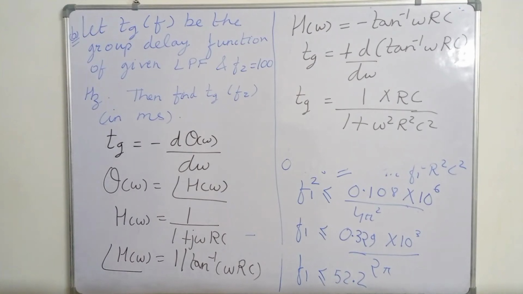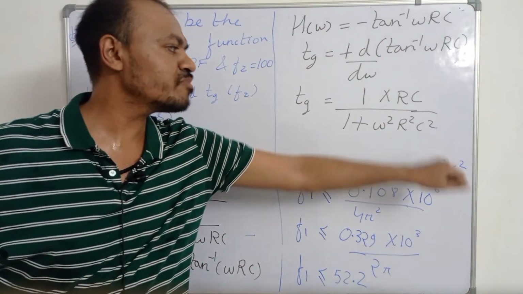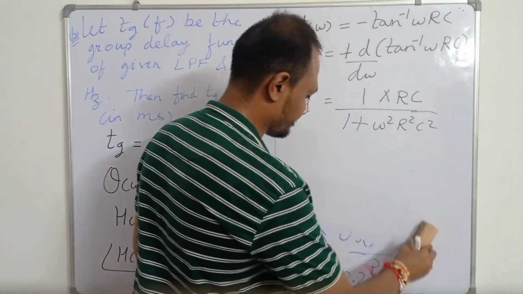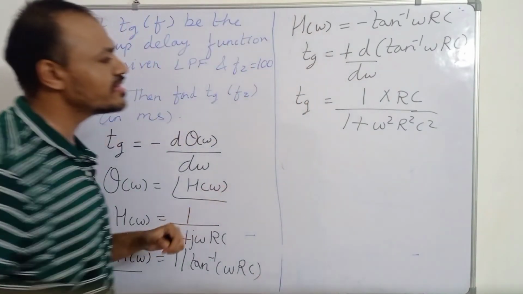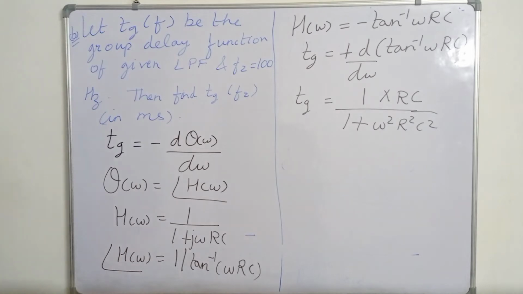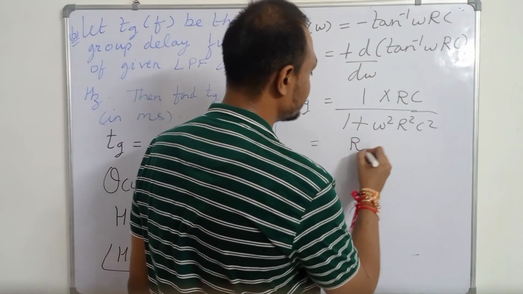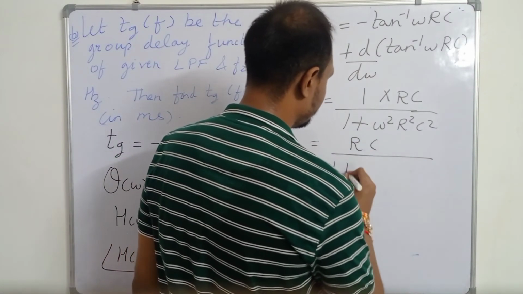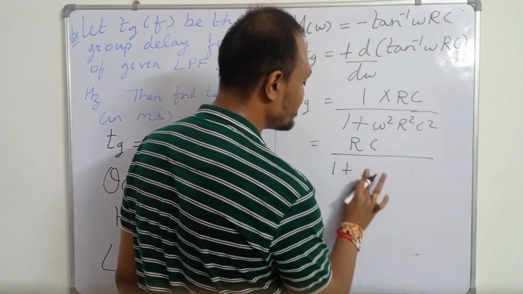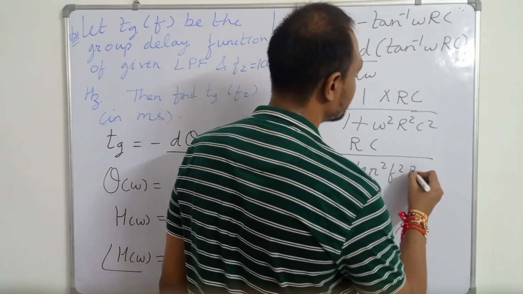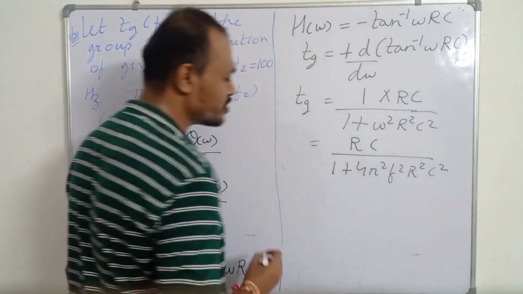Now we only have to put the values. Omega is equal to 2 pi f. So rc upon 1 plus omega square, which will be 4 pi square f square r square c square.